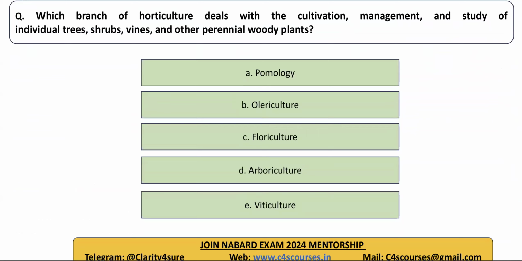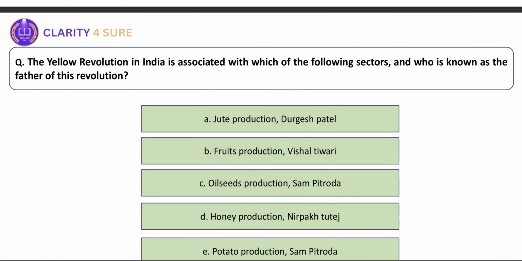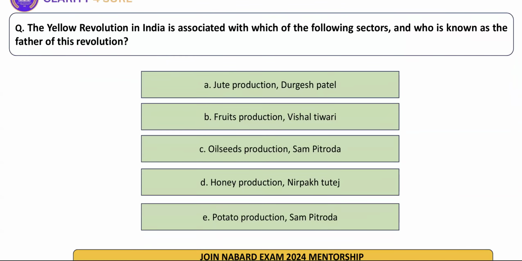ठीक है, इसका बताओ, branch of agriculture which deals with horticulture and all those things. ध्यान से पढ़ो, this is a previous year question of NABARD. Very good, arboriculture is the right answer. Perennial woody trees, this is a previous year question of NABARD PYQ. ठीक है, arboriculture. Next question, the yellow revolution is associated with which of the following?